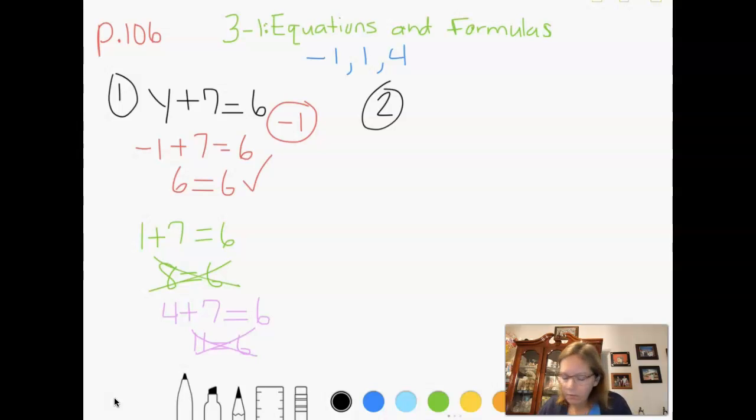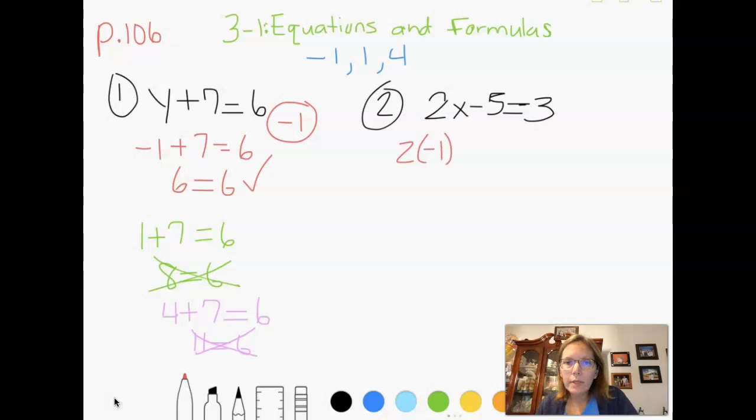2x minus 5 equals 3. Oh my goodness, my writing is so sloppy. Sorry. Okay, so now I'm just going to plug the numbers in again. That's all I'm doing every single time. So -1. So I have 2 times -1. Remember, when it's written next to something, it means multiply. Don't write -21. You'll have to bring me a Starbucks. Okay, so 2 times -1 is -2.